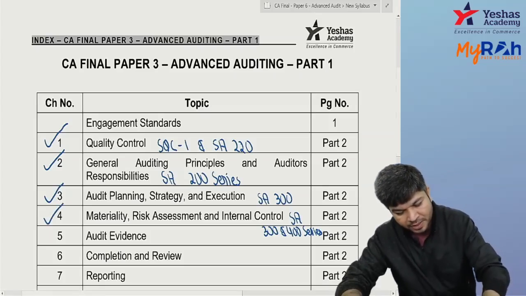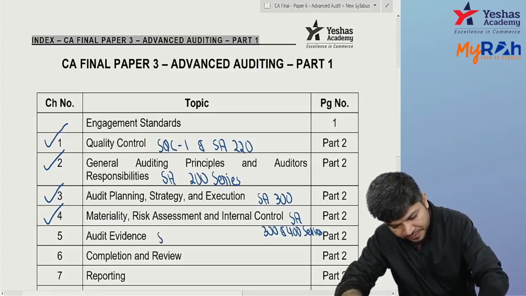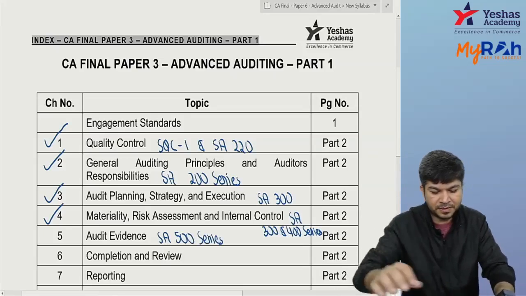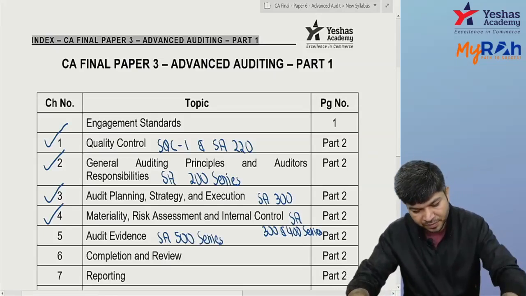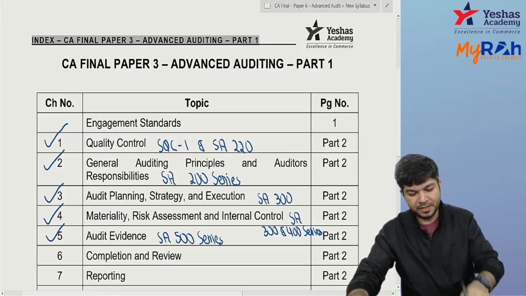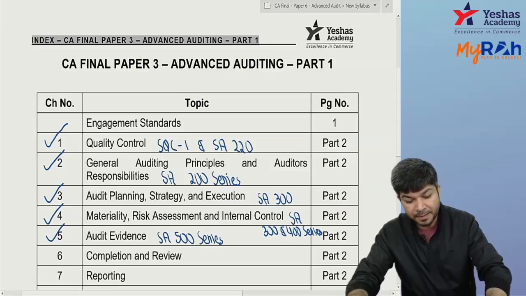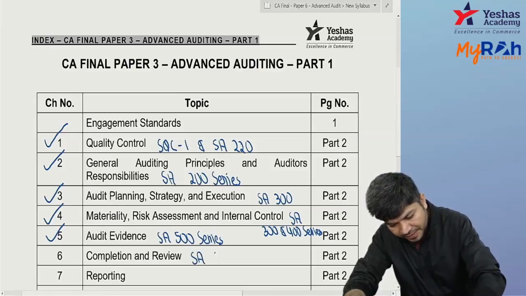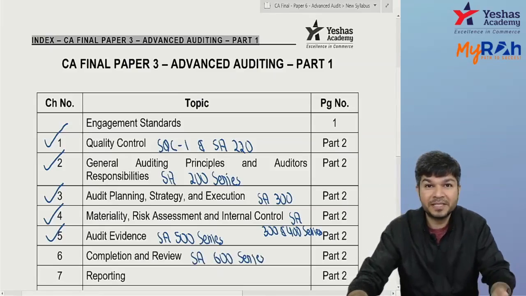Okay, next one, audit evidence is your 500 series. So this is also audit. Completion and review is kind of your 600 series. Imagine you use the work of an expert.